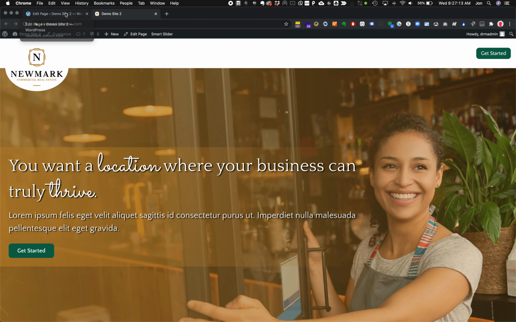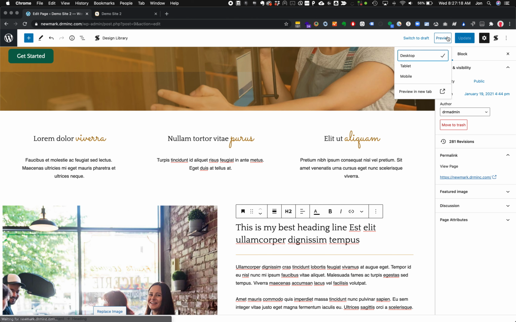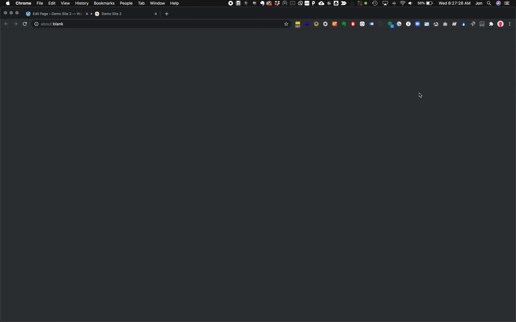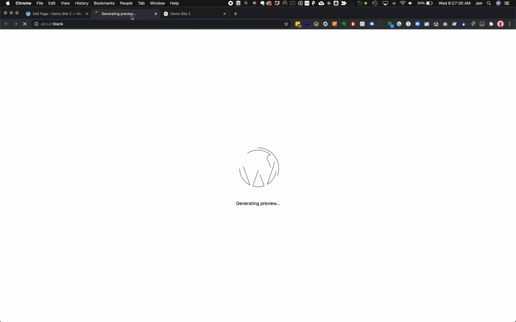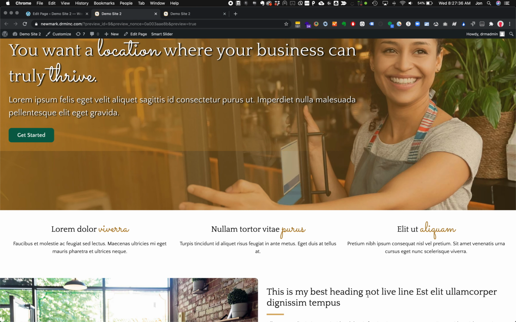If I come back to my edit, I could also use the preview to see that in a situation where it's not live. So this is not live, not saved. And I come in here and I hit preview in a new tab, and it's going to open up a new tab and let me see what this page looks like without it being live. So here in my preview, it shows this is my best heading not live.